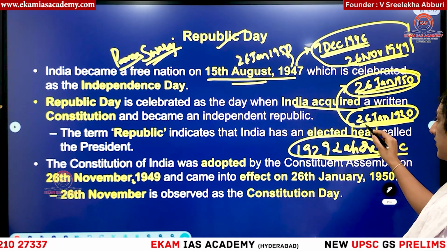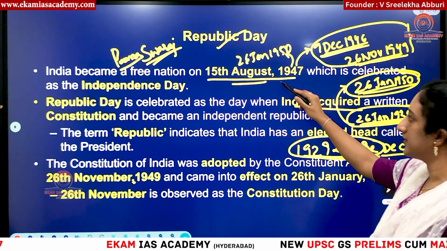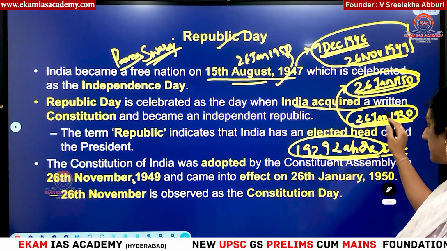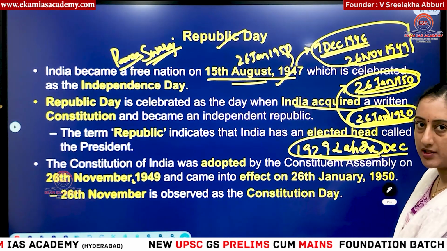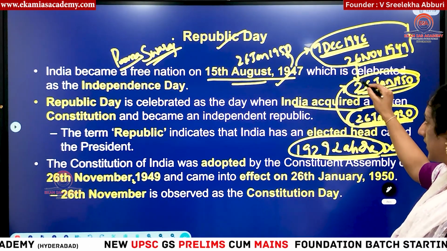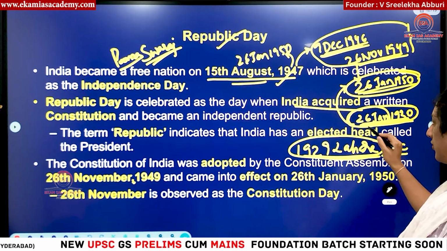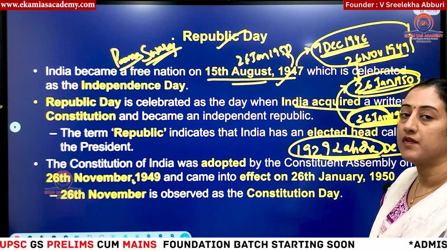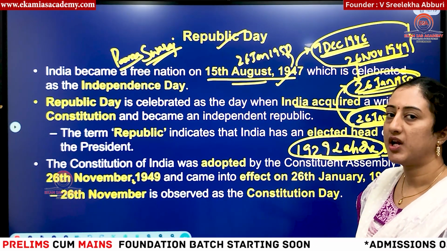Okay, then what happened? That is why, after independence, as we had this day as Independence Day, we then changed this 26th January to our Republic Day, and we waited until this time. Okay, so two months of time, because this resolution was passed on 26th January 1950, and from that time the Indian Constitution came into effect, right?